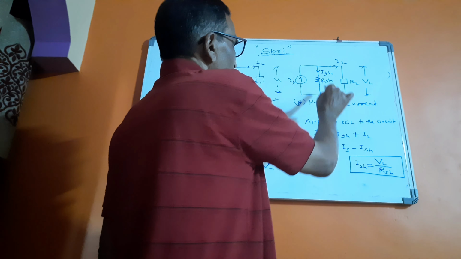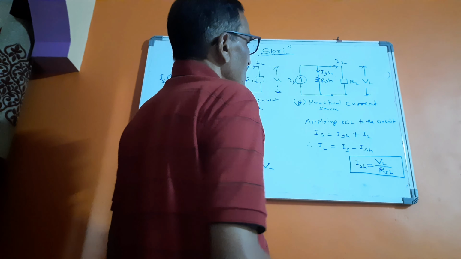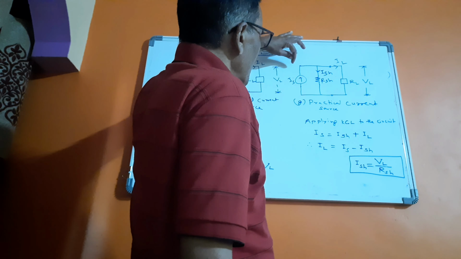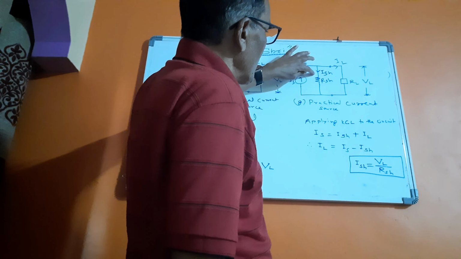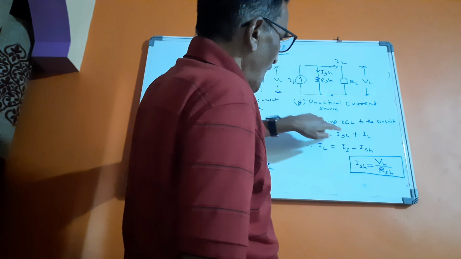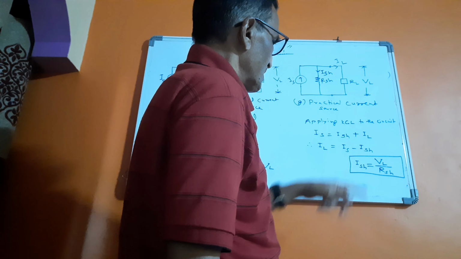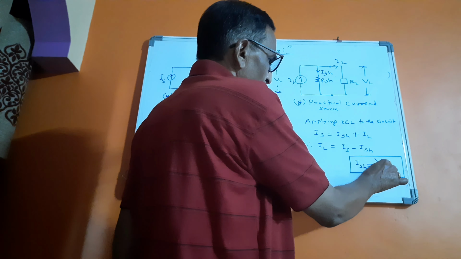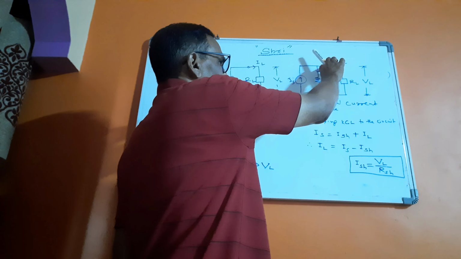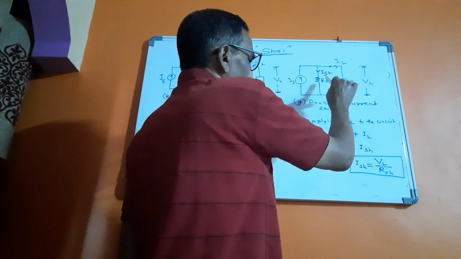For the practical current source, the internal resistance is shown across the current source as shown in figure G, and the voltage appearing across RL will be equal to VL. By applying KCL, we know that IS is equal to the current flowing in RSH plus the current flowing through the load RL. Therefore, IS is equal to ISH plus IL. From this, IL is equal to IS minus ISH. And we know that ISH is equal to VL divided by RSH, because the voltage appearing across RL as well as across RSH is equal to VL.